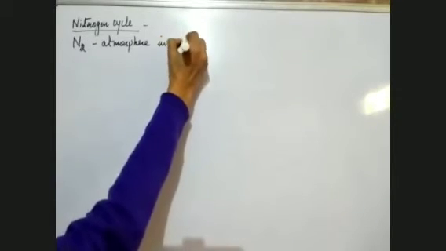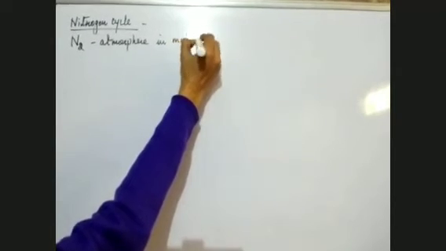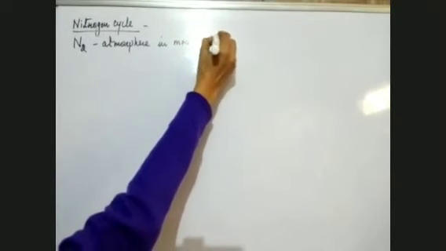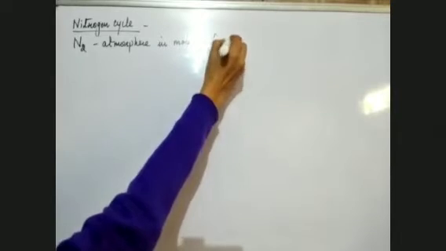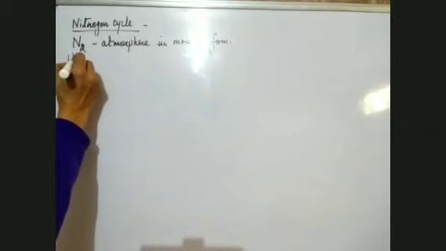And this nitrogen, which is in the molecular form in the atmosphere, cannot be utilized by living organisms. So it has to be in the usable form.